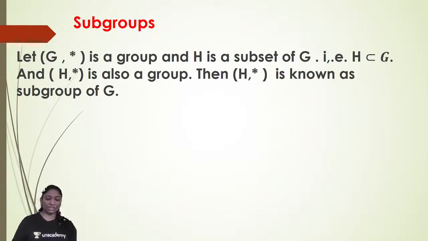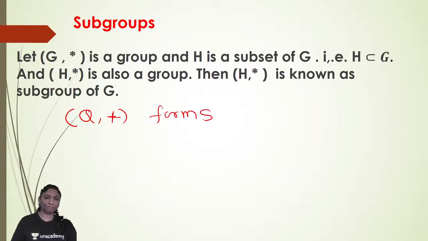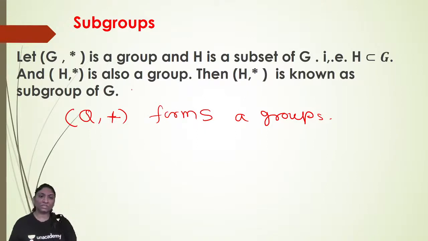Now for example, as we know, (Q, +), the set of rationals with the defined operation addition, forms a group, right? As we have seen yesterday, how to prove that it is a group. Closure property is satisfied in the set of rational numbers: the addition of two rational numbers is again a rational number. Then associativity: (A + B) + C is the same as A + (B + C). So associativity also holds, and there exists an identity element. 0 belongs to the set of rational numbers and acts as the identity element.